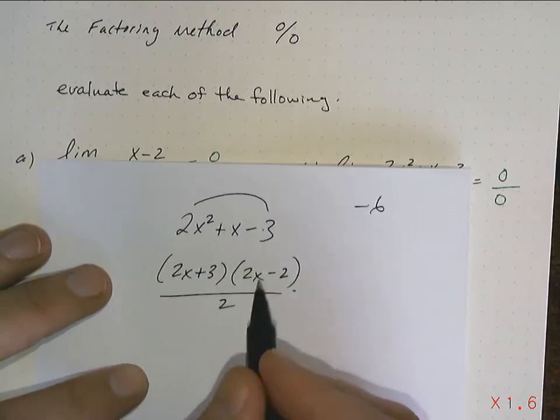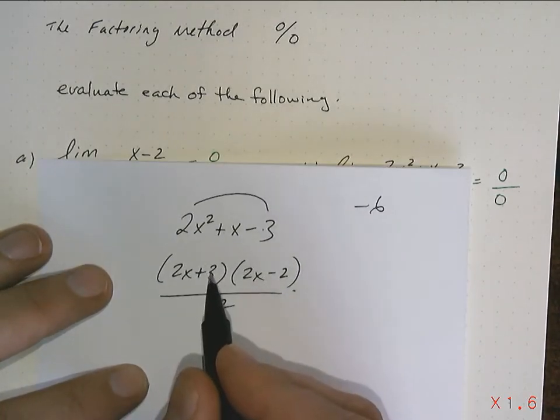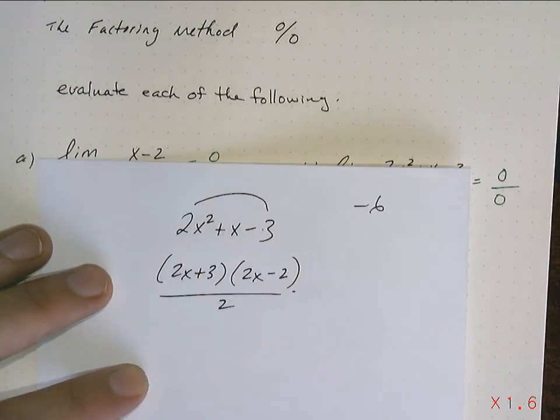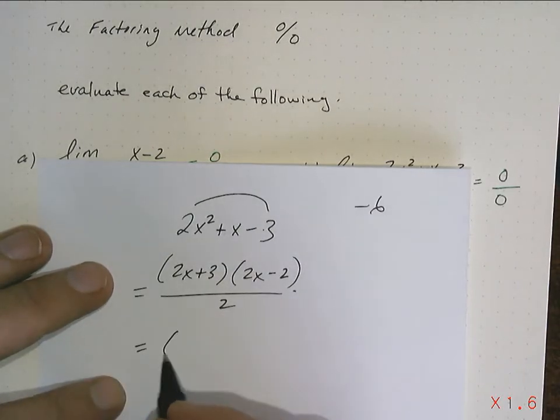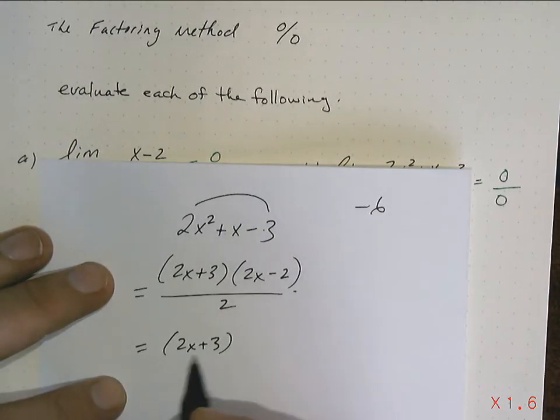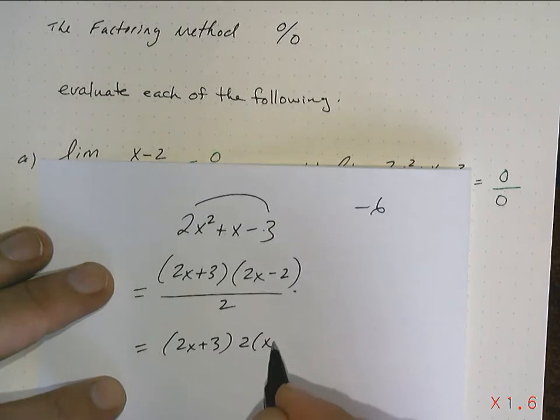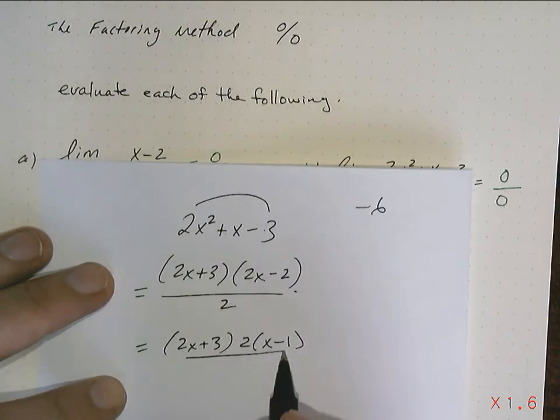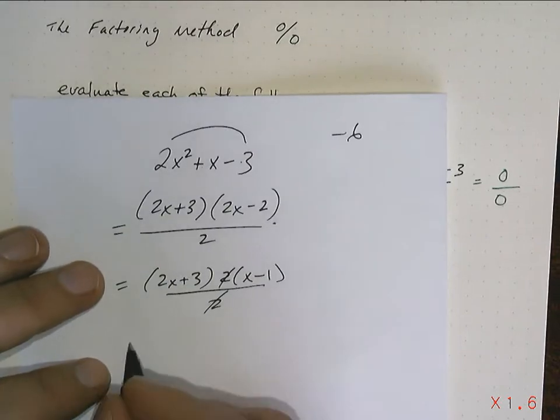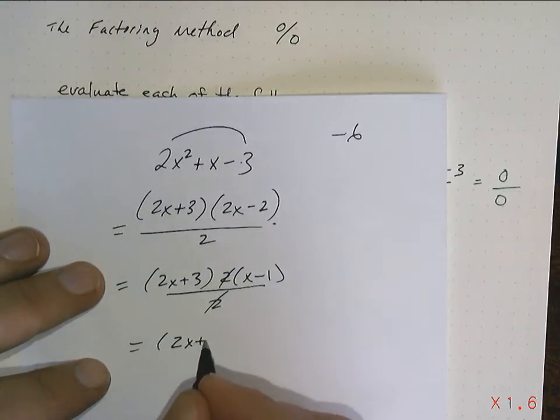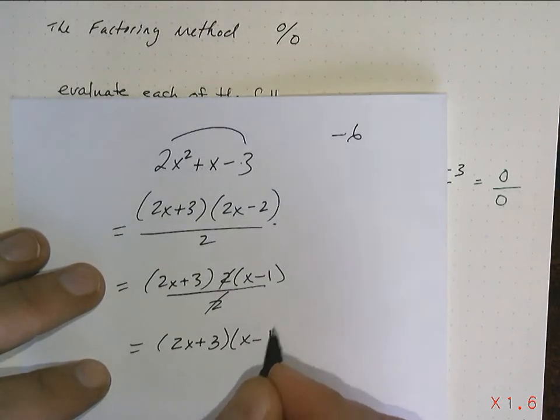This 2 will reduce out of either the top one of them or a little bit out of both. You've got to look for it. This is 2x plus 3, nothing common there, but look over here. I can take out a common factor of 2. This 2 will reduce, which means that I can factor that to be 2x plus 3, x minus 1.